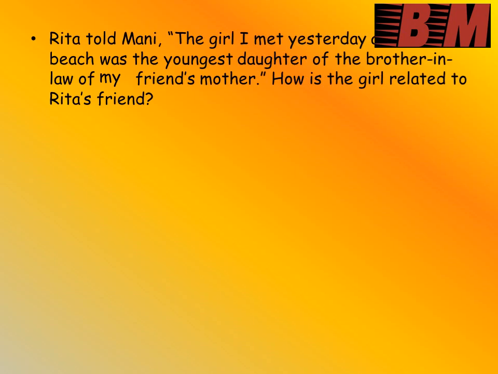Let us see another example to solve with the same method. Rita told Mani, the girl I met yesterday at the beach was the youngest daughter of the brother-in-law of my friend's mother. So we have to find out how the girl is related to Rita's friend. So the same method, I am starting from the end of the statement. And here I am replacing my with Rita. So first I am writing down Rita's friend, and above Rita's friend I am writing mother